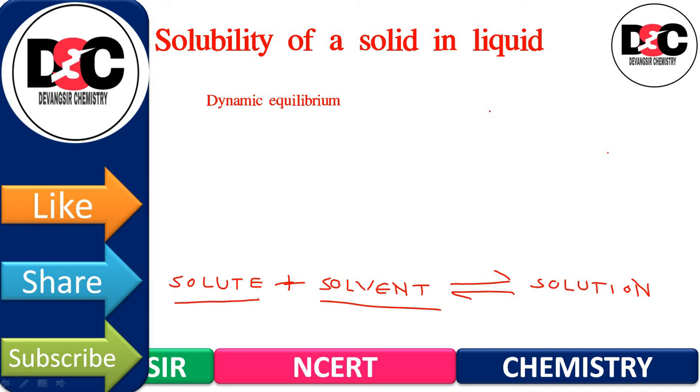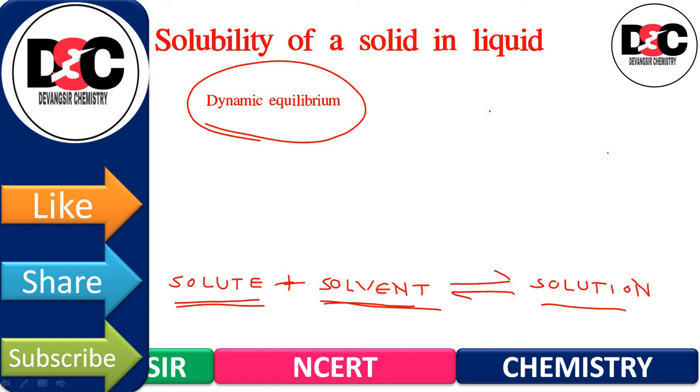The rate of conversion of solute and solvent into solution, as well as the rate of solution converting into the solvent and solute, will remain the same, and this is known as dynamic equilibrium. The number of particles converting from solute and solvent to solution is the same as the conversion of solution into the solvent and solute.